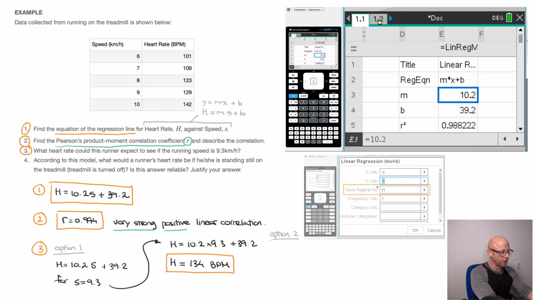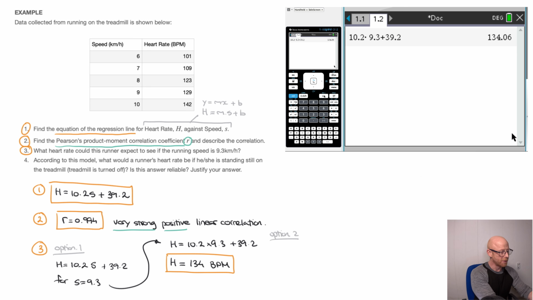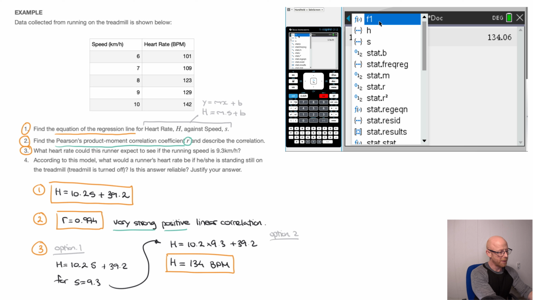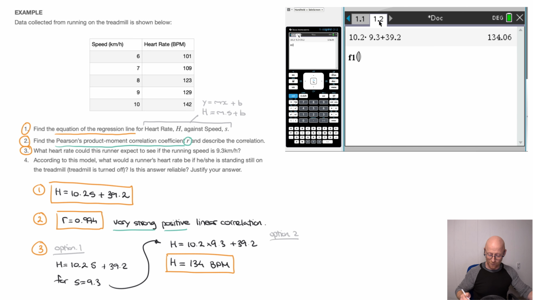And here's why that's so useful. If I go back to my calculator and I click on the var button, that's the button directly above number 9 on my keyboard, so I click on var, you can see at the very top here it says f1. And that f1, in fact it's f1 of x, is the function we see here. But it's that function without any rounding on the m or the b that we see here. In other words, we'll have the exact values. So if I click on f1, like so, and I need to evaluate that function when s equals 9.3, all I have to do is enter 9.3. I exit the parentheses and I click on enter. And we're done.